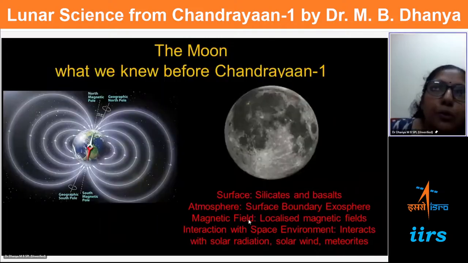Now, what we knew before Chandrayaan 1, grossly, about the Moon. We know about Earth, the planet where we live. Earth has a thick atmosphere, composed of nitrogen, oxygen, carbon dioxide, etc. And although we don't really feel the magnetic field, we certainly see aurora, which is linked to the magnetic field. And nowadays we hear a term called space weather, which is also linked to the presence of the magnetic field on Earth.